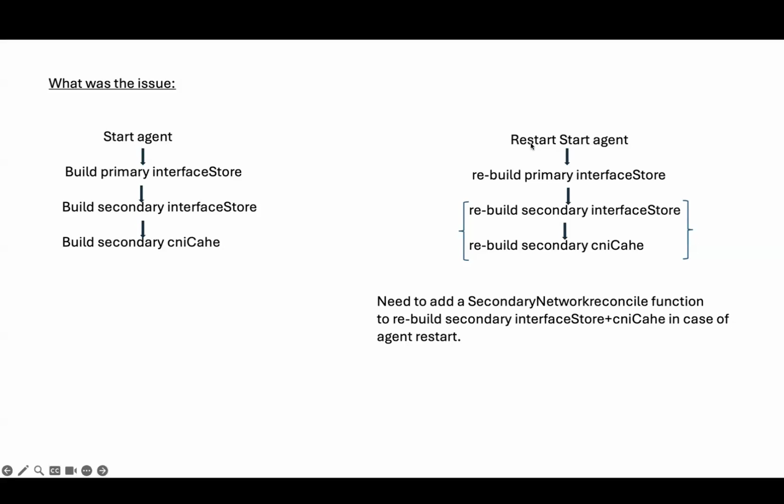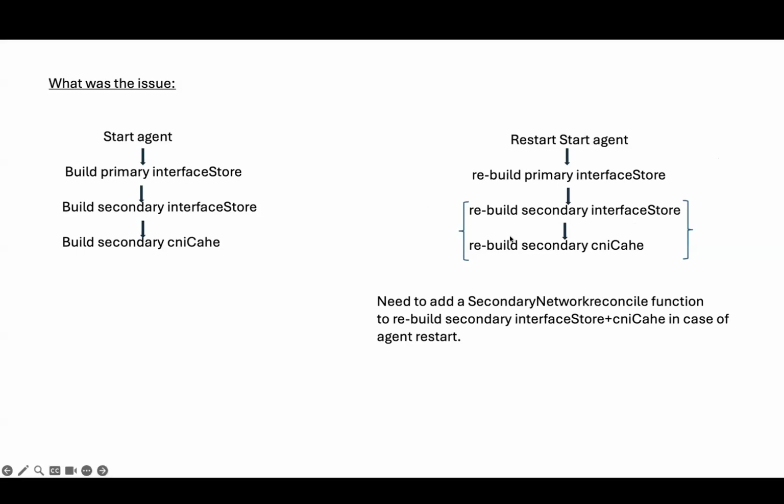So when the agent restarts, what is happening? It is rebuilding the primary interface store using the conf.db database, but there were no steps to rebuild the secondary interface store or the secondary CNI cache. And in case of cleanup, we are using these two caches to perform the correct cleanup for the secondary.